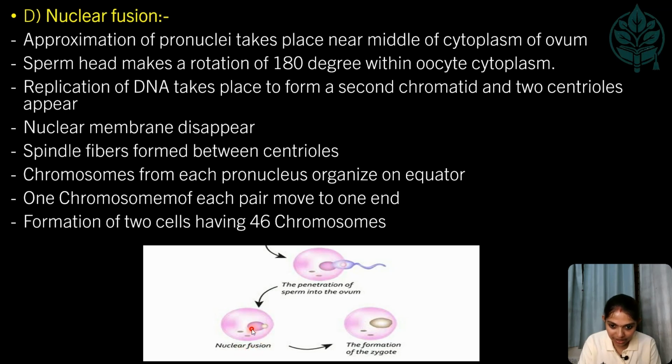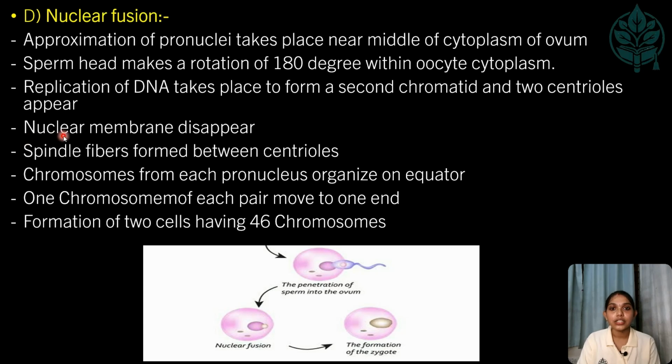Here also you can see this pink one is the female pronucleus and this yellowish white one is the male pronucleus, which undergo fusion and the rest of the process occurs. What happens? Firstly, the replication of DNA takes place to form a second chromatid and two centrioles appear here.